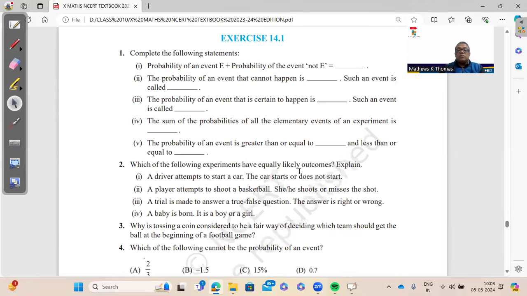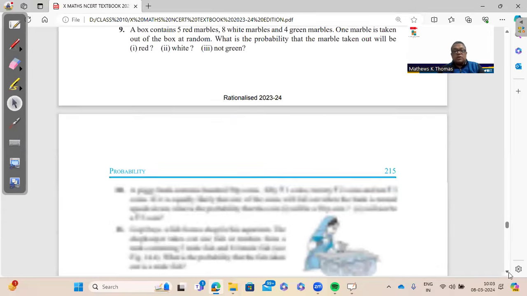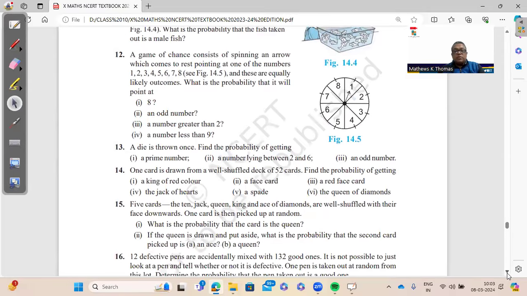Question number 1 is very important, so do these fill in the blanks as well, because these are all 1-mark questions. In fact, the starting chapter is all 1-mark questions. Here, which of them cannot be a probability? You should understand that a negative value cannot be a probability because all values of probability lie between 0 and 1. So these are all very simple questions.